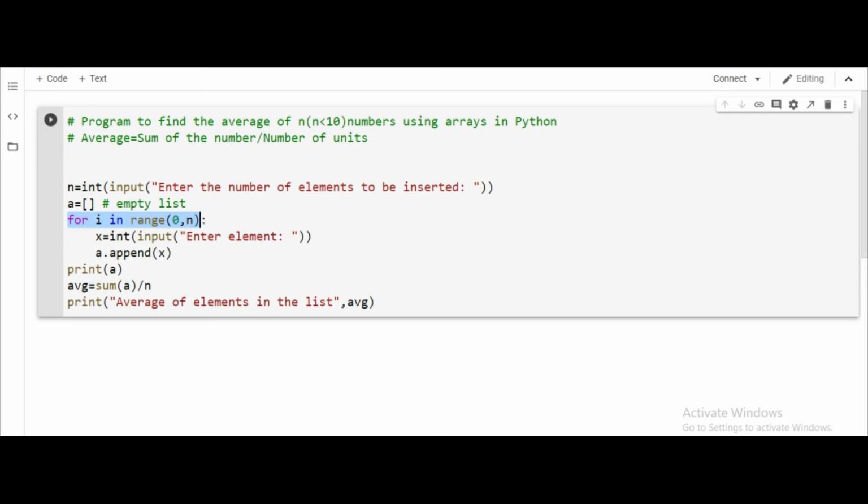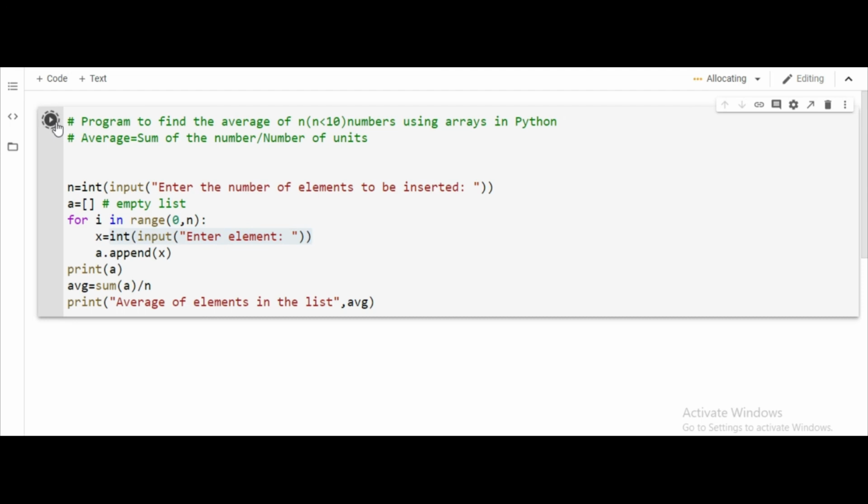Here it will execute 5 times, and each time it will ask for a value from the user. Whatever value you give, it will store in x, and once it stores the value in x, using append it will insert that value into the list. So I can show what we are doing.